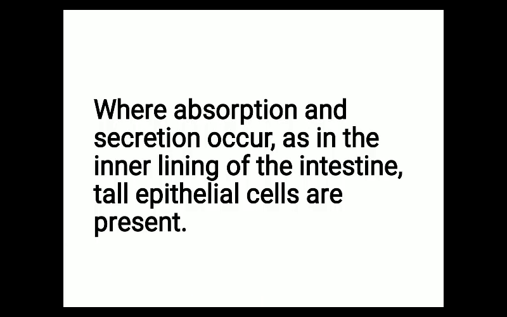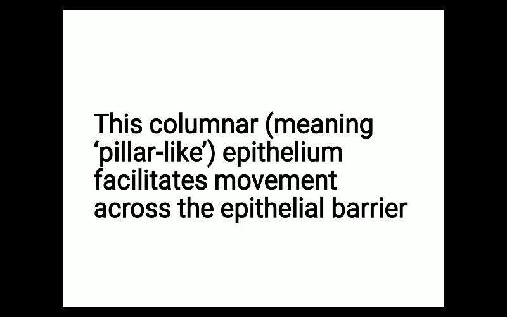Where absorption and secretion occur in our body, as in the inner lining of the small intestine, these tall epithelial cells are present. In which part of our body can we see columnar epithelial tissue? In those parts where secretion and absorption take place. For example, when we eat something, the absorption of digested food takes place in our small intestine, and there we can see columnar epithelial tissue. This columnar epithelium facilitates movement across the epithelial barrier.